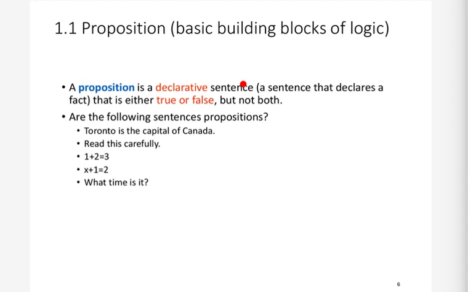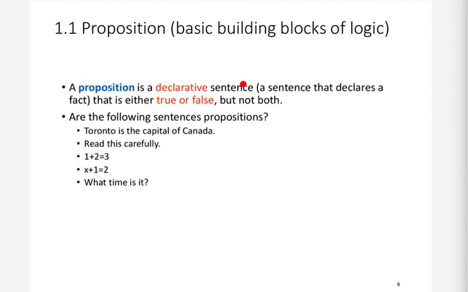So basically, a proposition is a declarative sentence which declares a fact, that is either true or false. We can either assign true to that sentence, or we can assign false to that sentence, but not both. We will see some sentences which are both true and false, and we will also see some sentences which are neither true nor false. So a proposition is a declarative sentence which is either true or false.